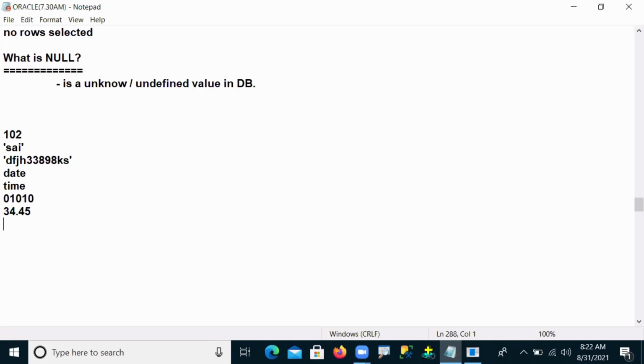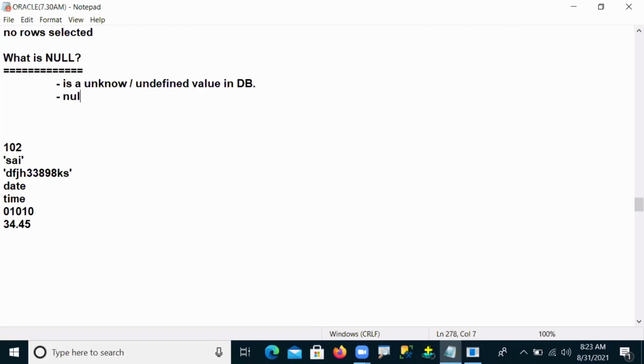So that's called an unknown value. Unknown means we don't know what it is. And undefined means in which category it falls, people have not defined that either. So that's why we call it an unknown, undefined value. And what is the problem with null here?